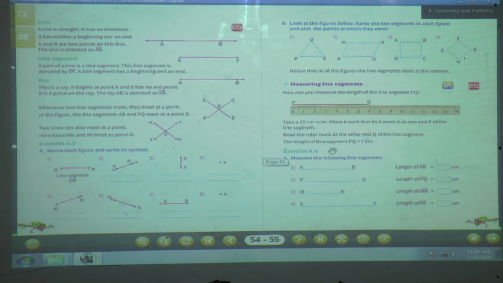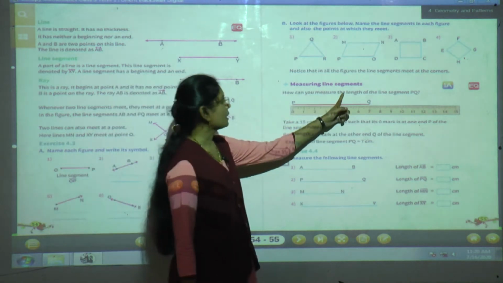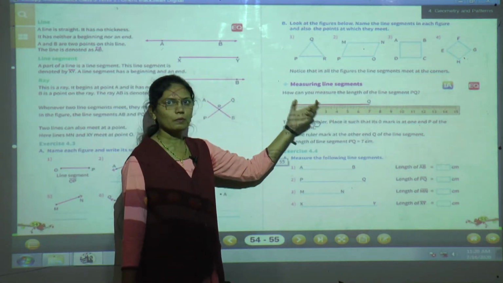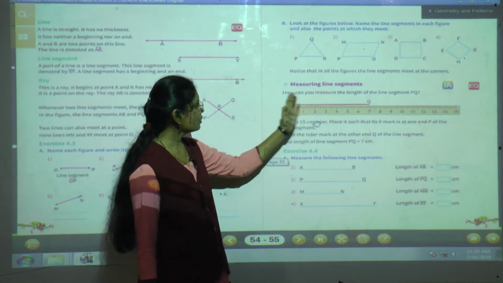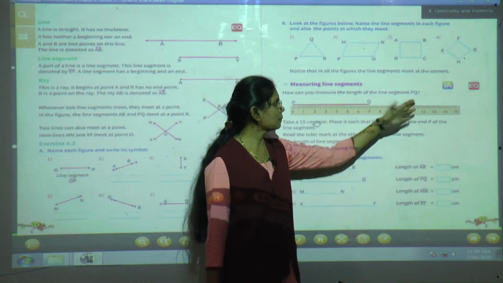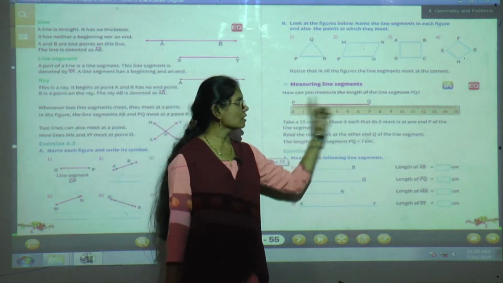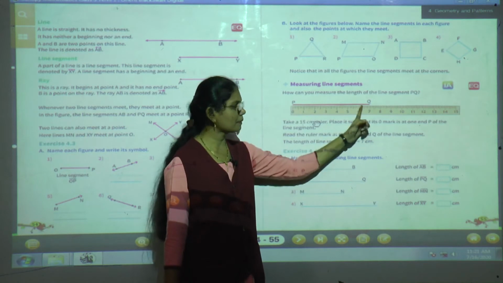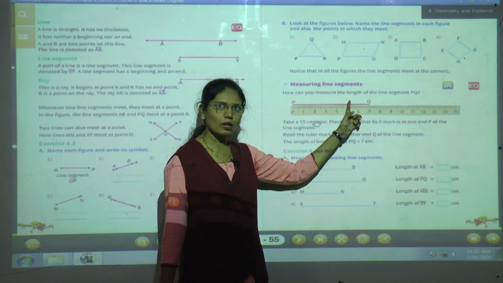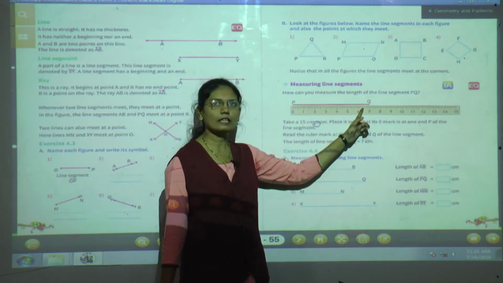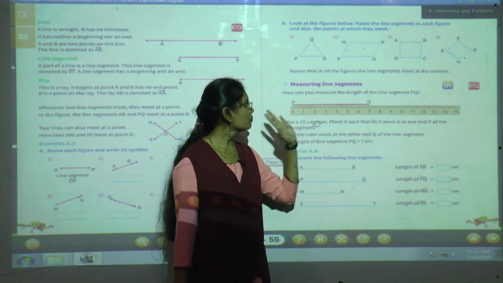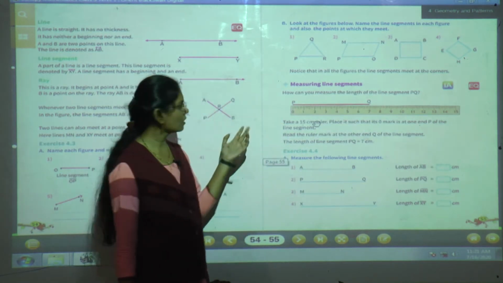Now today we are going to see how to measure the line segment. Okay. For that, see here. Measuring line segment. Can you measure the length of line segment PQ? Now here you can see the line segment PQ. Now what do you have to do? We have to measure the length of this line segment PQ. How can we measure the line segment?